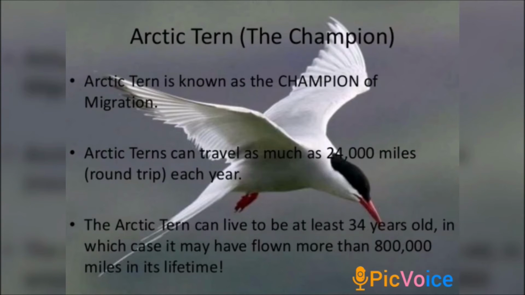So the Arctic tern is known as the champion of migration. Can you think of the distance? It is nearly 40,000 kilometers. The Arctic tern can travel as much as 24,000 miles each year.